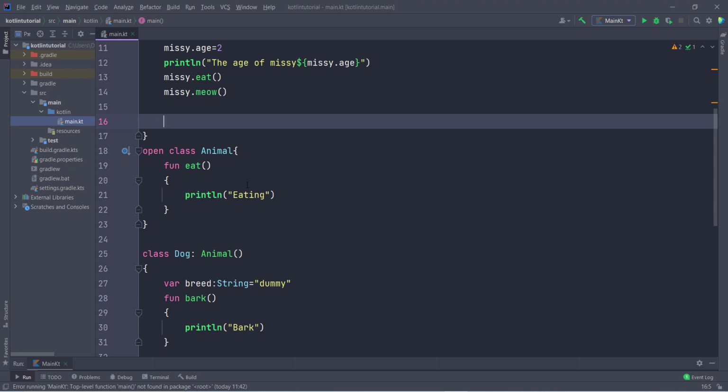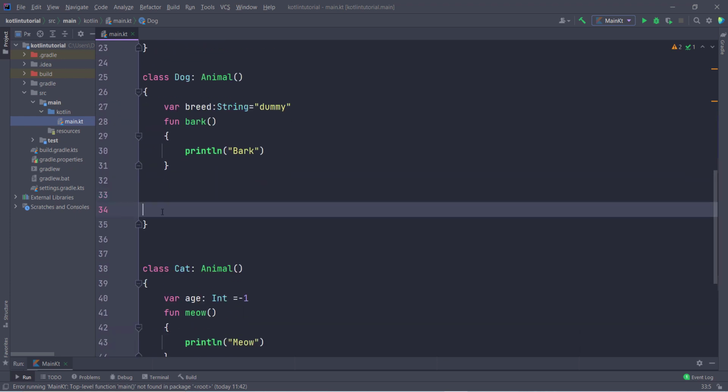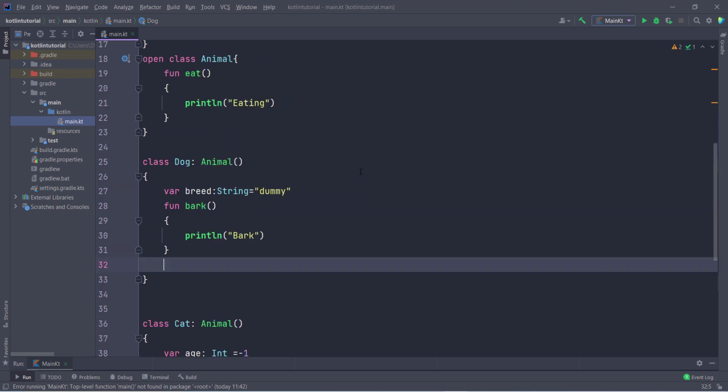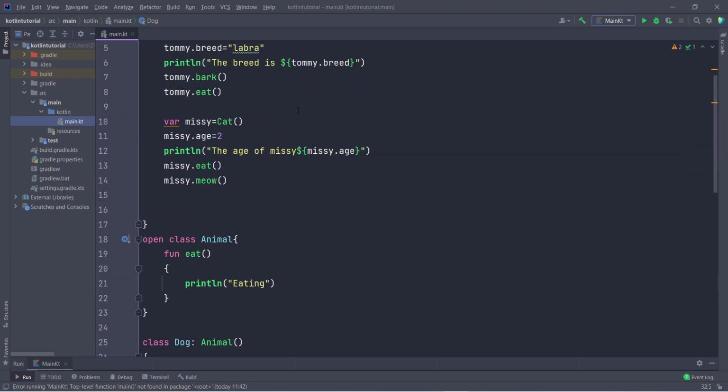So for creating function overriding in Kotlin, first of all you can see this is the common function eat for both dog and cat. Now let us suppose if I call the function of dog, then I want to type the message or print the message like dog is eating.